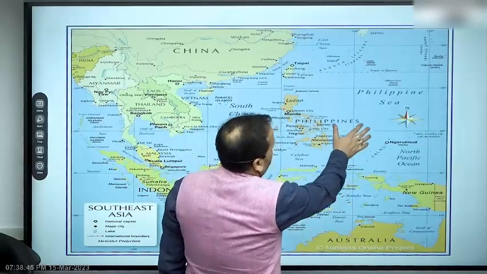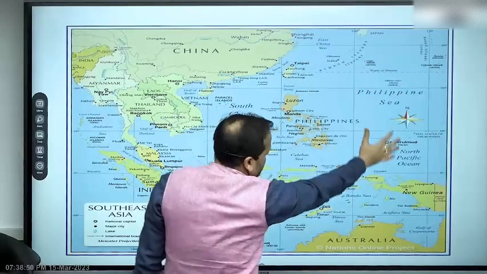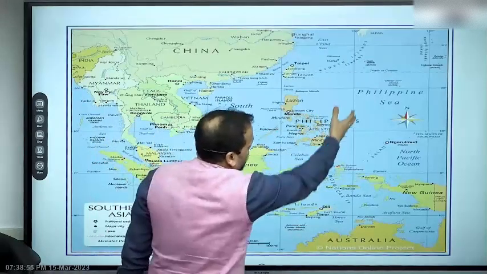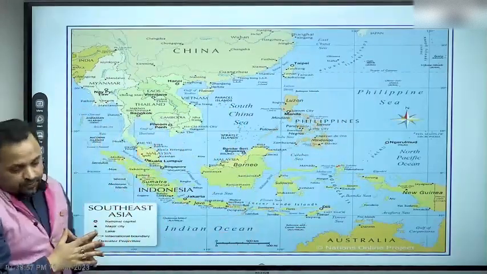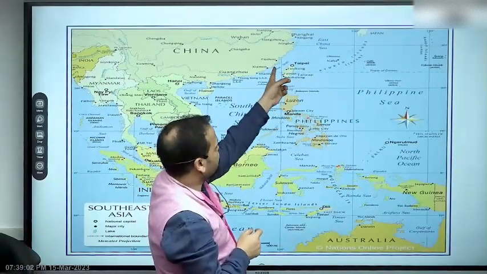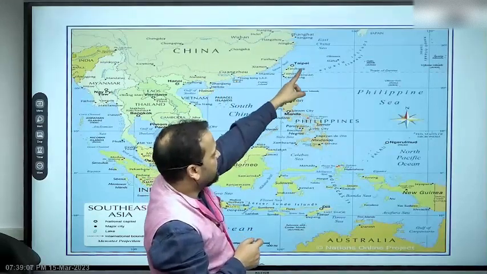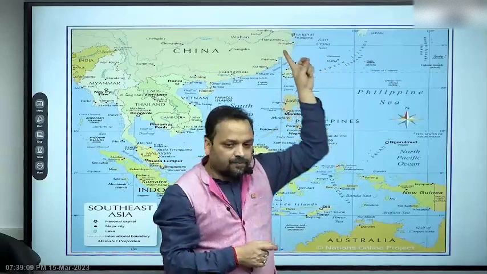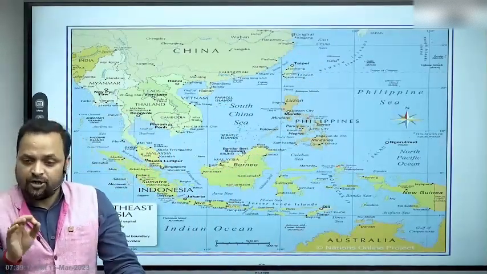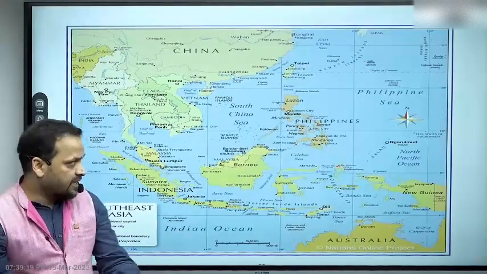Now, if you go up, we have talked about the island chain strategies. So you see, these are the islands that we are talking about, right? They are all around China, and they are all around important pathways in the Pacific, right? This is Taiwan, the Taiwan Strait, this is Hong Kong, this is Macau, and this is the Pearl River. This is the East China Sea. If you go further up, the Yellow Sea. If you go towards Japan and Korea, there is the Sea of Japan, which is also called the East Sea. The East Sea and East China Sea are different, right?